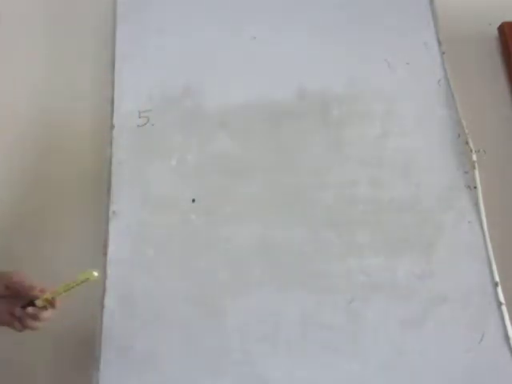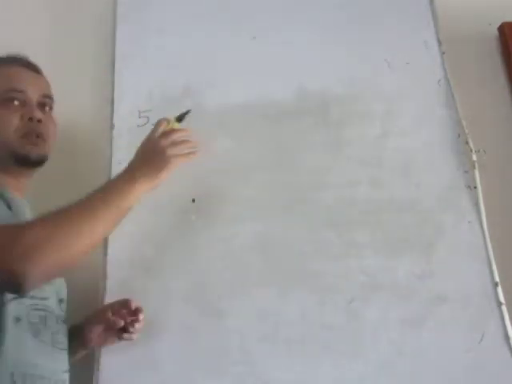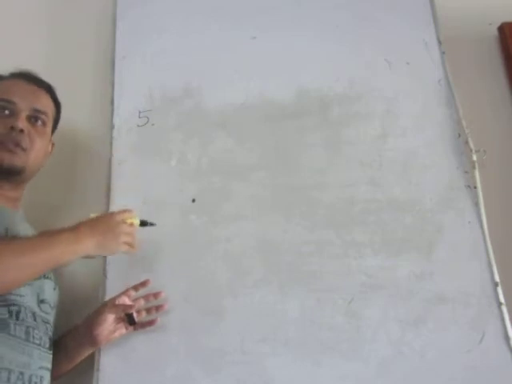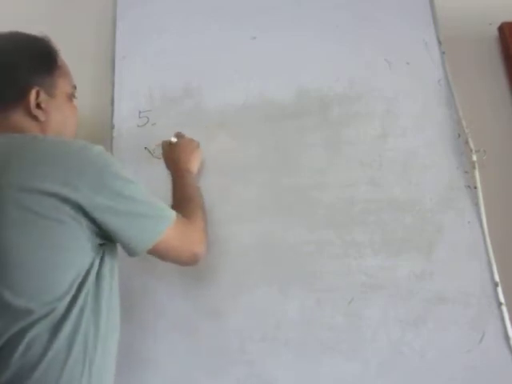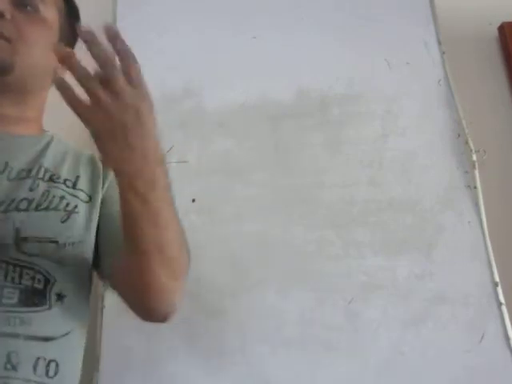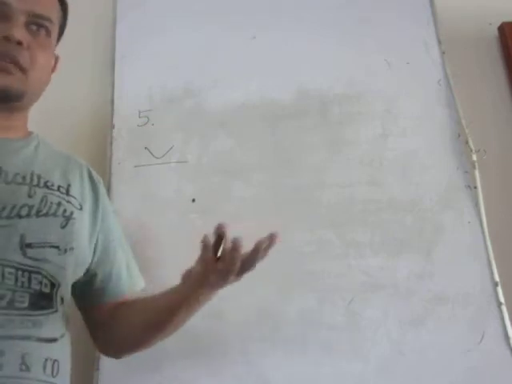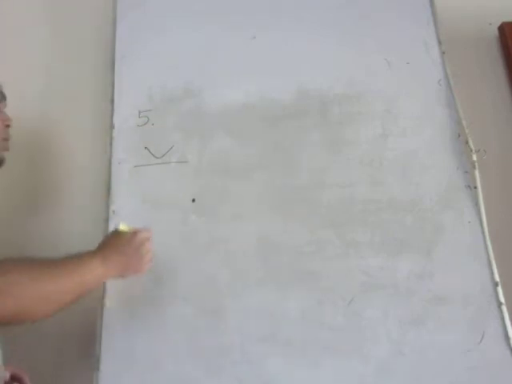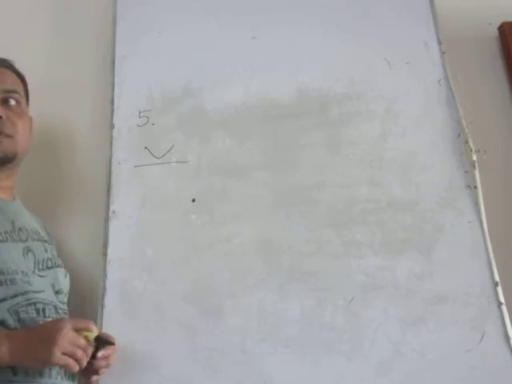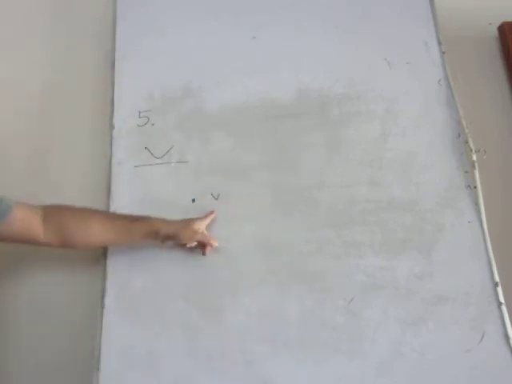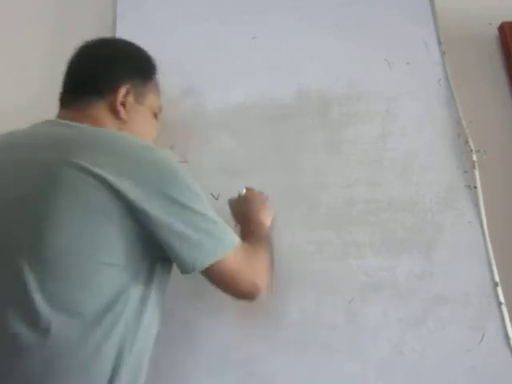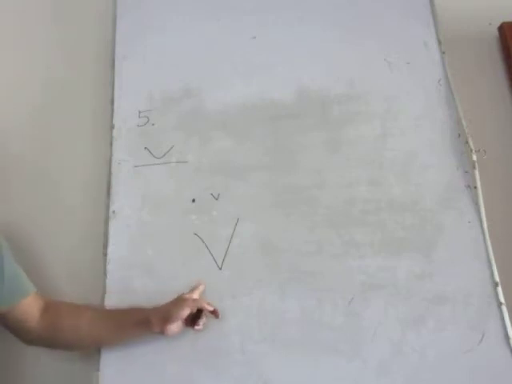Number 1. Focus on the graph I will draw, because these graphs are very important. Number 1, variable cost. Variable cost is cost that varies with the level of activity or with the level of decision changes. Normally, there are two different kinds of variable cost here. One is variable cost per unit, which is symbolized by a small v. And another is a capital V, that is total variable cost.